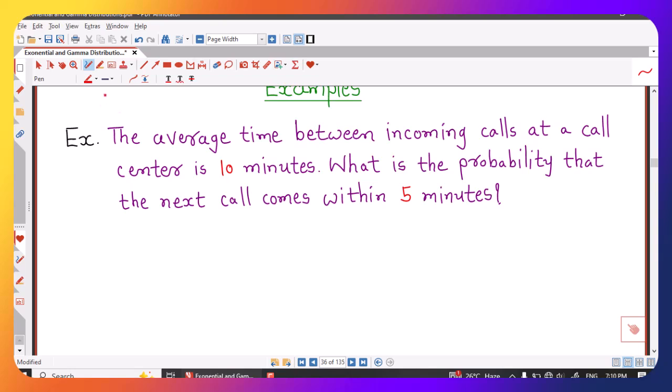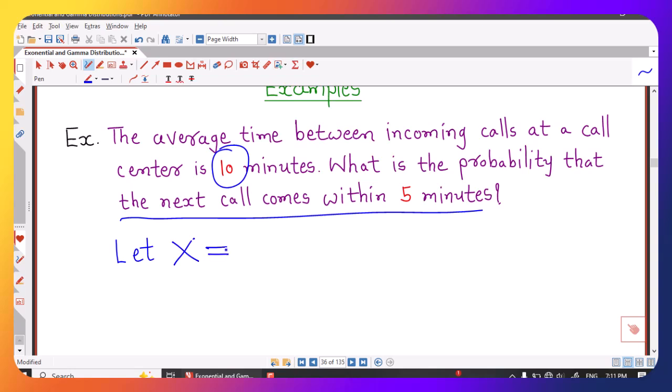What is given? The average time between incoming calls at a call center is 10 minutes, and we have to find the probability that the next call comes within 5 minutes. First we write down the random variable.